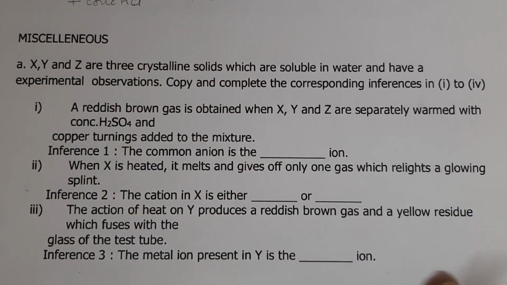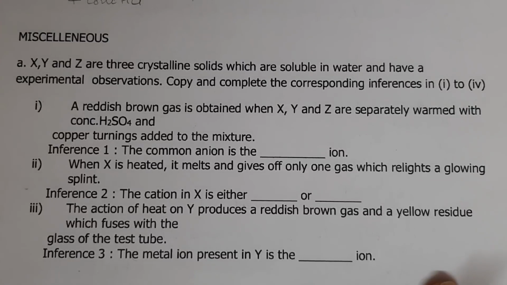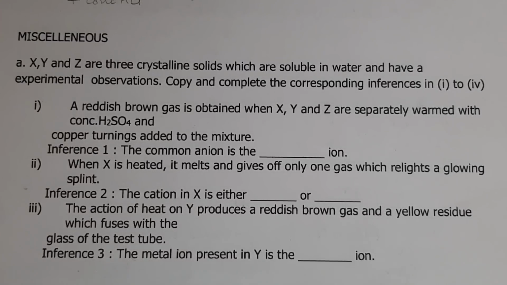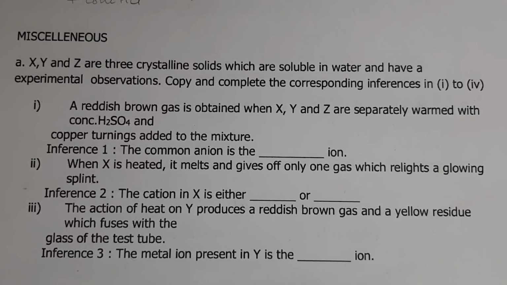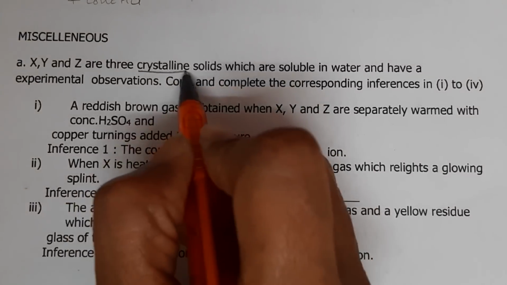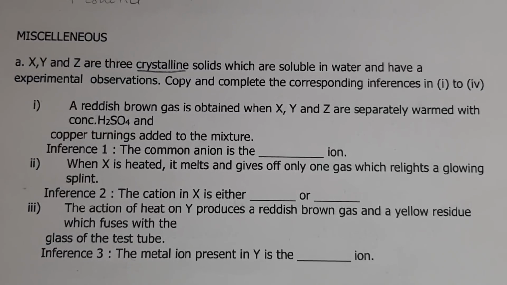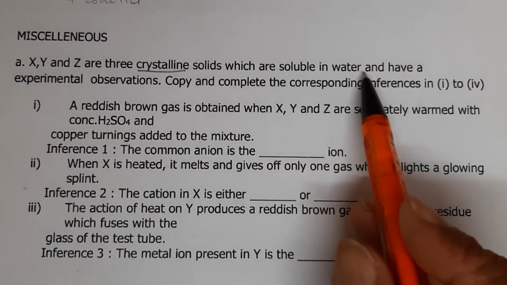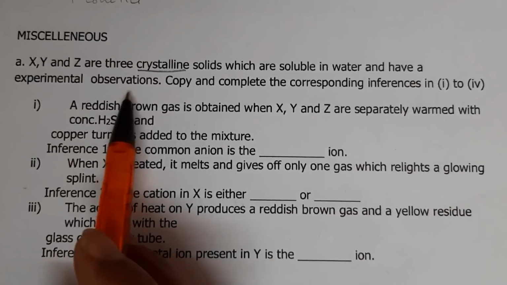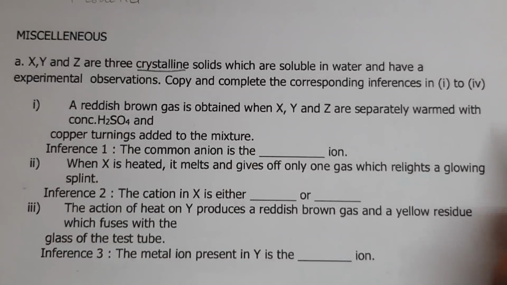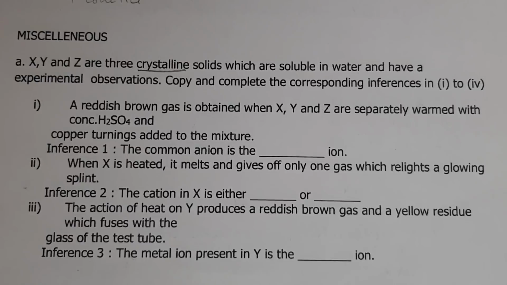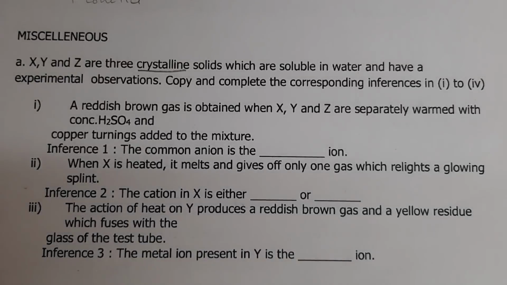Now let us come to some of the miscellaneous questions. These are based on analytical chemistry. X, Y, Z are 3 crystalline solids. Now crystalline solids means mostly they will be nitrates, are soluble in water and have experimental observation, and copy and complete the corresponding inferences from 1 to 4.